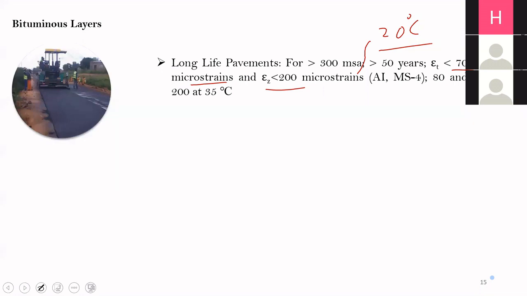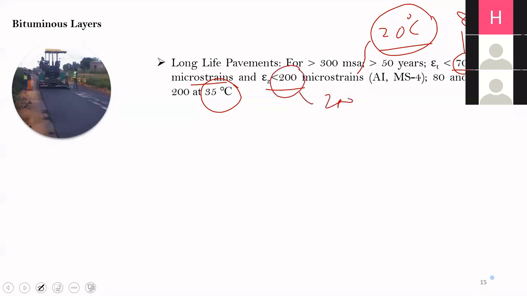In India, as I said, this is at 20 degrees Celsius, which is recommended by the Asphalt Institute. But in India, we are designing the pavement at 35 degrees Celsius. So for us, this value of 70 is actually 80, and this value of 200 is the same, 200.